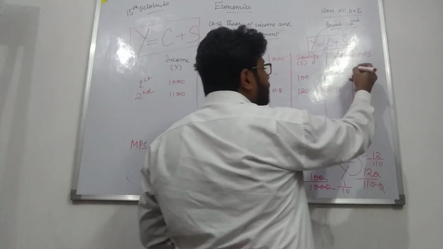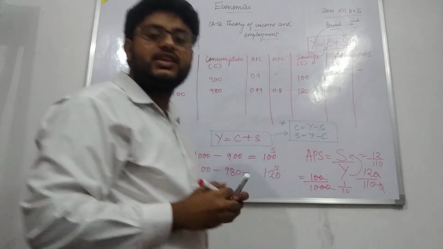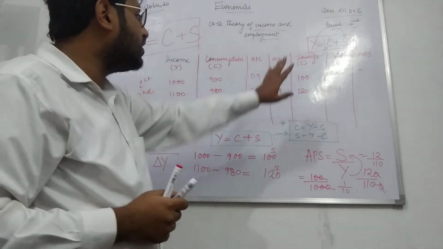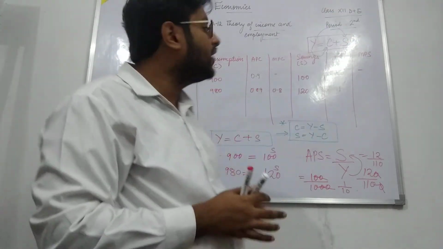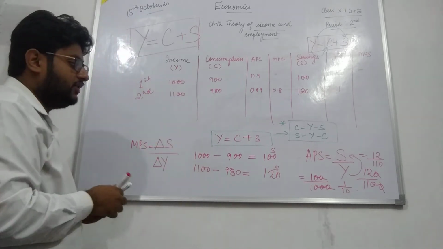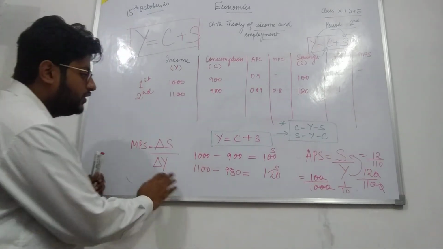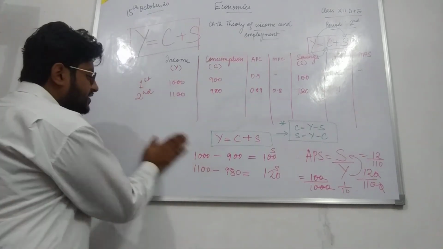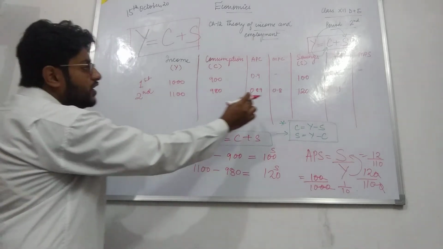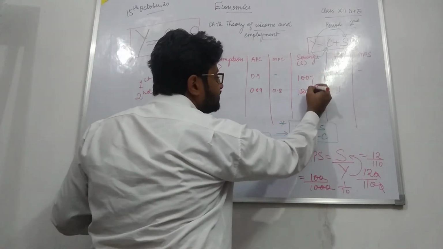Likewise, if we calculate MPS, in the first instance it will be nil because no preceding value is given. In the second instance, see what is the change in our saving.